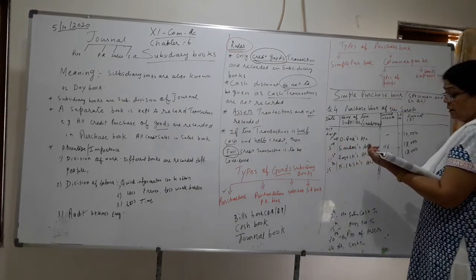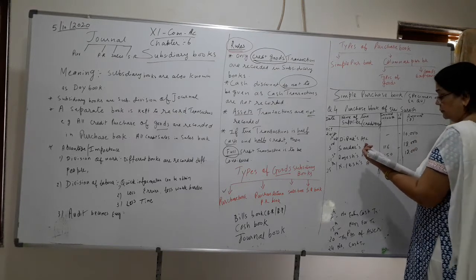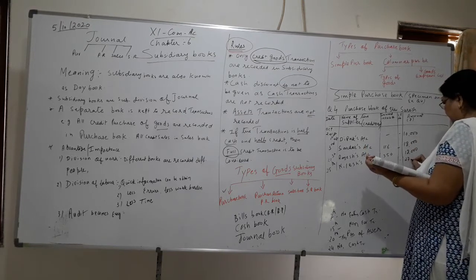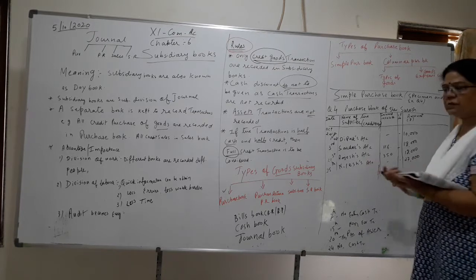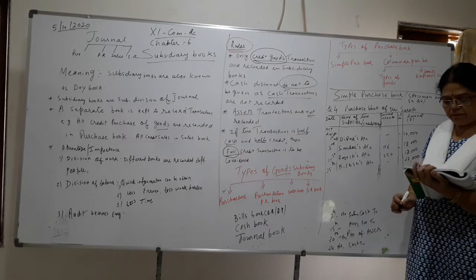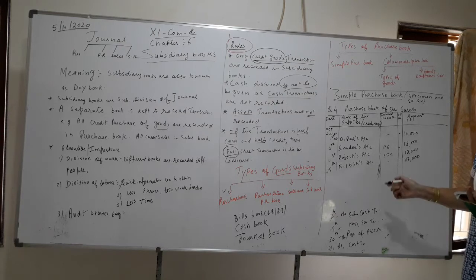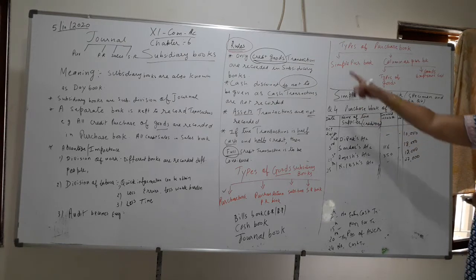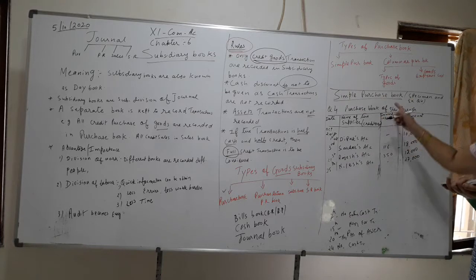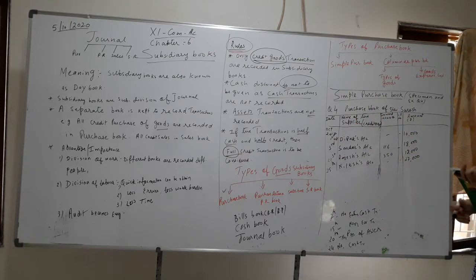The number is not given, so it is not to be written. 30,000 minus 10%, meaning 30,000 minus 3,000. We have received trade discount, so we owe him 27,000. Half cash, half credit, but we have to take full credit. I have written the rules and all the transactions here, so you can compare and study.